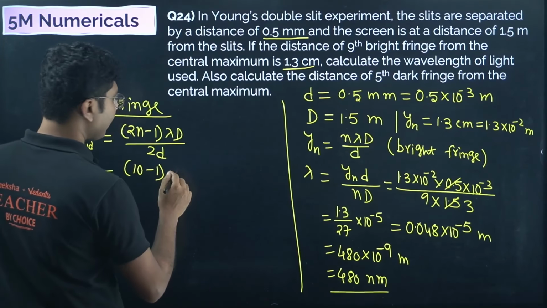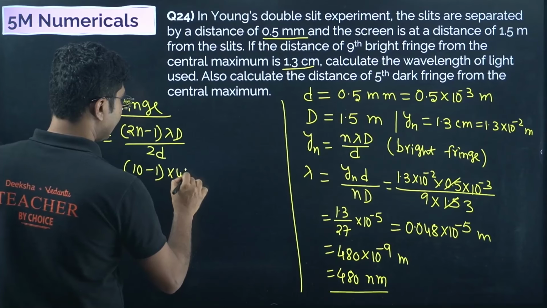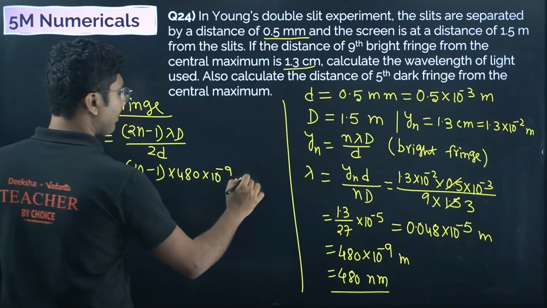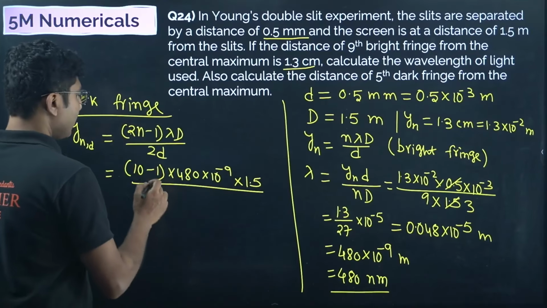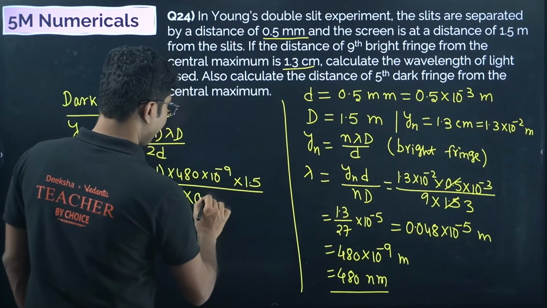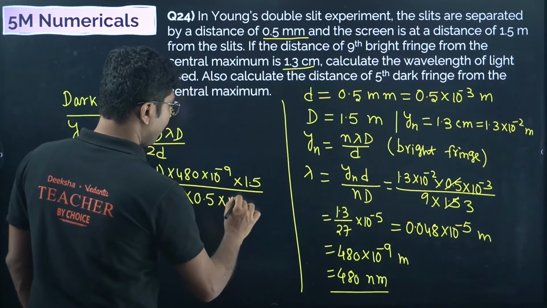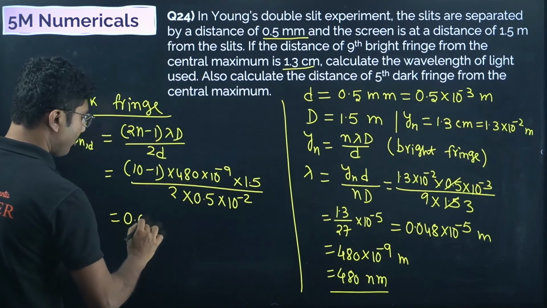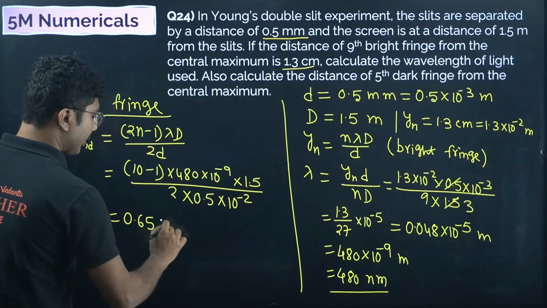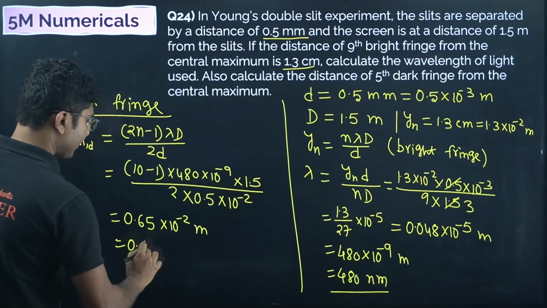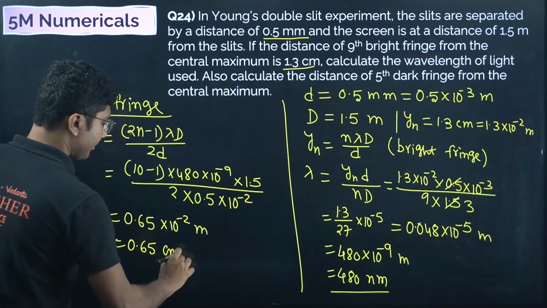Lambda here is given as 480 into 10 to the power of minus 9. D is 1.5 and 2 into small d is 0.5 into 10 to the power of minus 2. So if you simplify everything, you should get about 0.65 into 10 to the power of minus 2 meters or 0.65 centimeter.